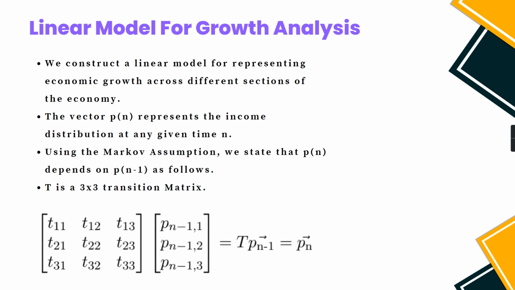The economic distribution at any given time is represented using a stochastic state vector, as in each value of an n-dimensional stochastic state vector represents the proportion of people living in that particular section of the economy, and the sum of all the values is always equal to 1. The transition matrix is used to model the dynamics of evolution over time. Hence, our growth equation becomes T into P(n-1) is equal to P(n), where P(n-1) and P(n) are the economic distributions at the (n-1)th and nth time step, and T is our transition matrix.